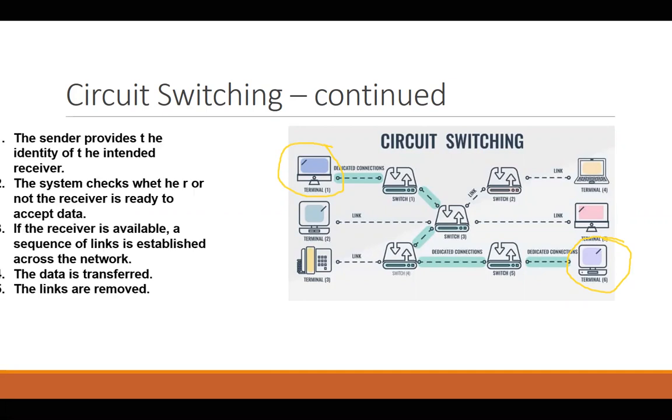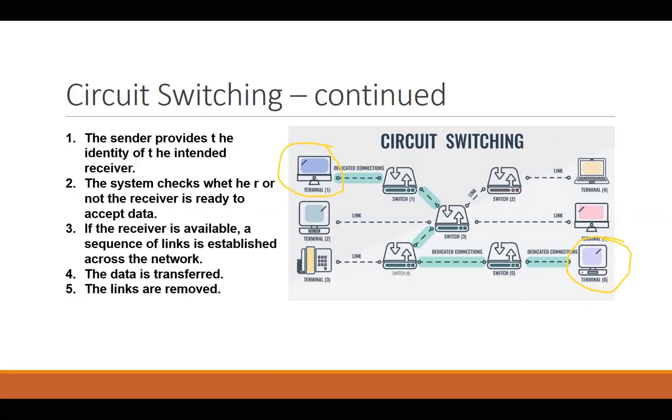Now what happens there is circuit switching actually happens in a few steps. First of all, the sender provides the identity of the intended receiver. Once the receiver is identified, the system checks if the receiver is ready to accept data. If you keep calling me and I'm offline, the call will not reach me. If the receiver is available, the sequence of links is established across the network.